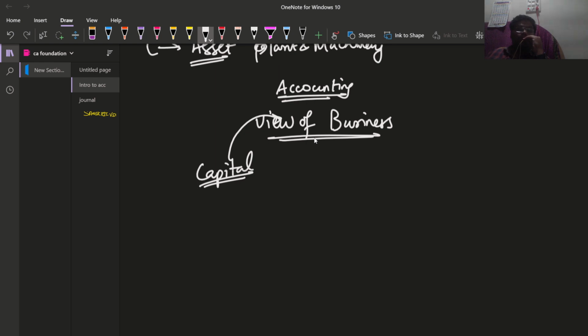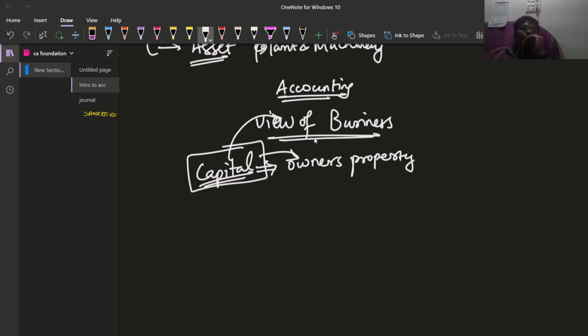Whenever capital is brought into the business, the business is receiving the capital. Then any profit or loss that arises will be added to or subtracted from the capital. This is the owner's property. At the time of liquidation or winding up of the business, this capital is paid back to, or taken over by, the owner.